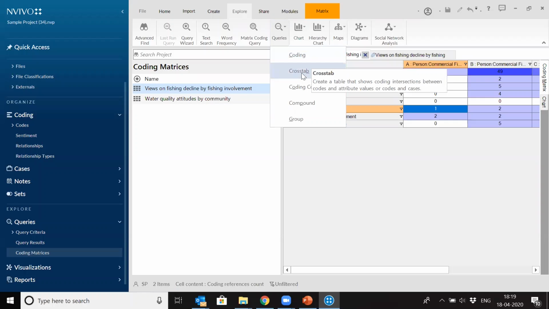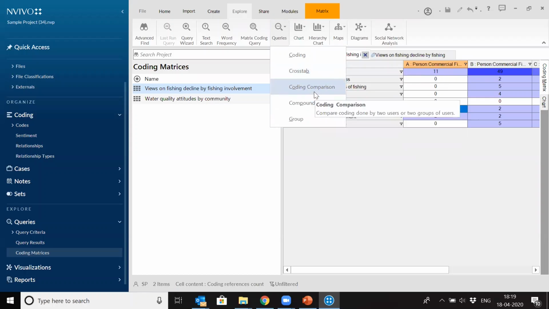Then cross tab is the same as matrix coding query with certain attributes added to it. Coding comparison is more like if you have 2-3 researchers working on a single project, so they are doing coding on their own, different coding. So you can always compare the coding, whether they are in agreement or not in agreement. So that's when it is helpful.